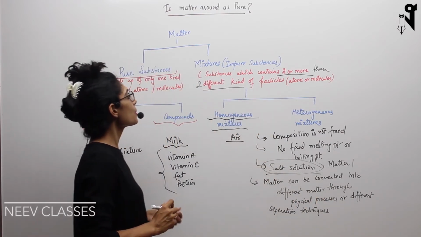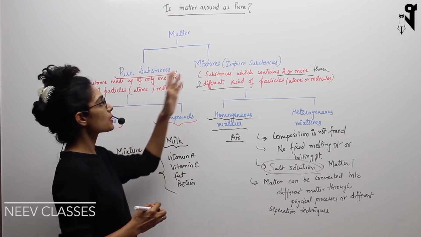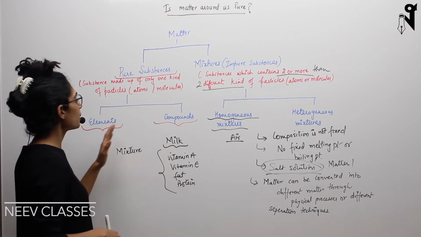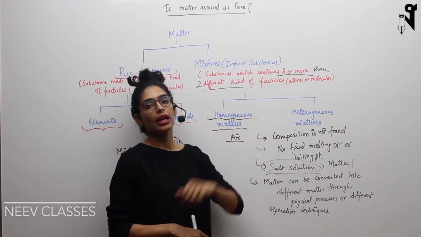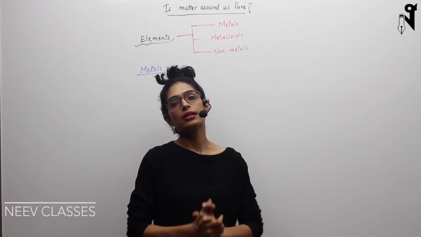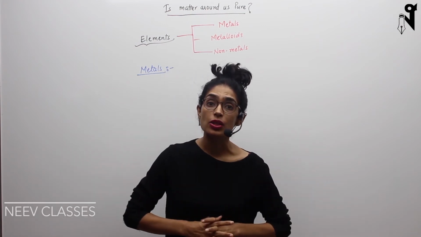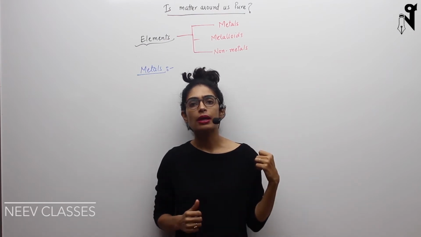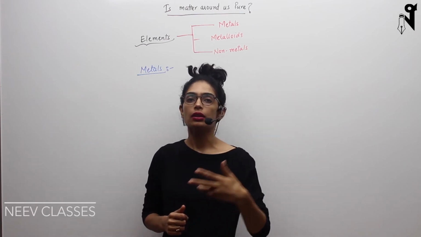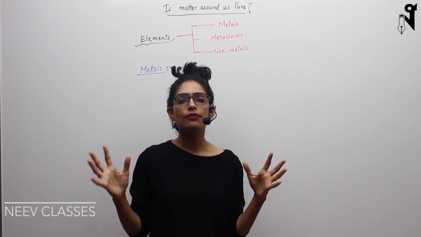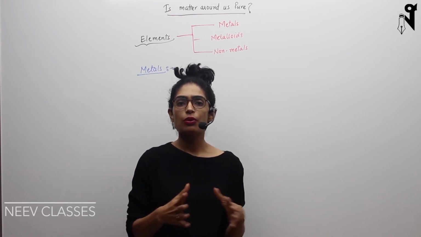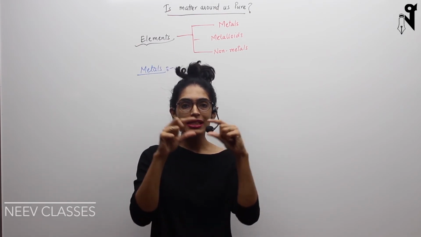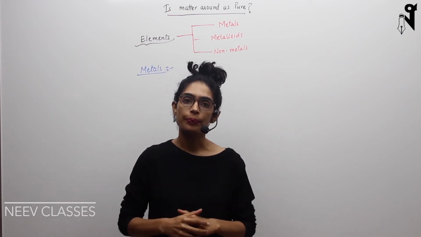Okay, so this is the basic understanding and the difference between pure substances and mixtures or impure substances. Now we'll go into detail on elements, compounds, homogeneous mixtures and heterogeneous mixtures. Now let's understand what elements are. Elements are substances which are made up of the same type of atoms throughout. If you remember, I had given you examples of iron, copper, zinc, aluminium. All these different substances, with different names, are nothing else but elements, and they are made up of the same type of atoms throughout.